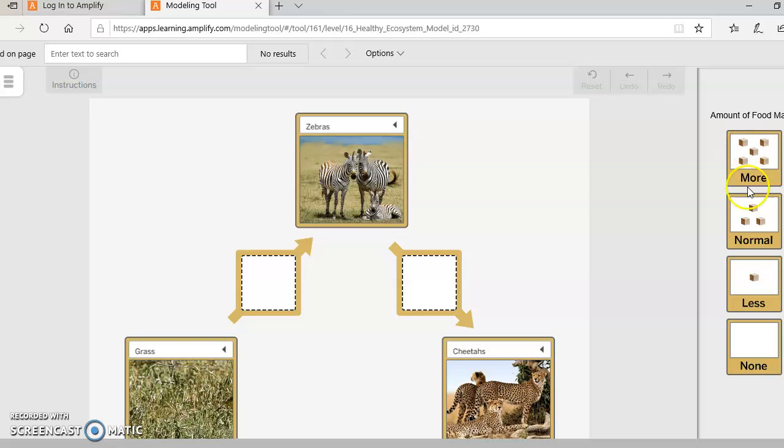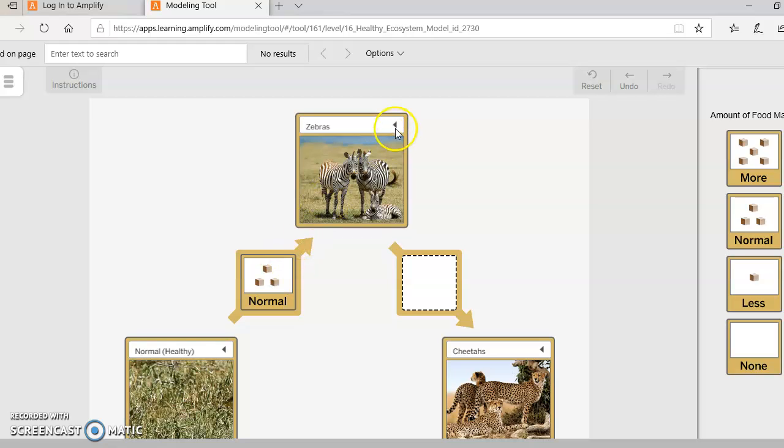On the side, it shows me the amount of food matter. I am going to start with a normal, healthy grass. Now remember, our grass is our producer. This means I would transfer a normal amount of matter to my next organism, which is my zebra. A zebra is a consumer.